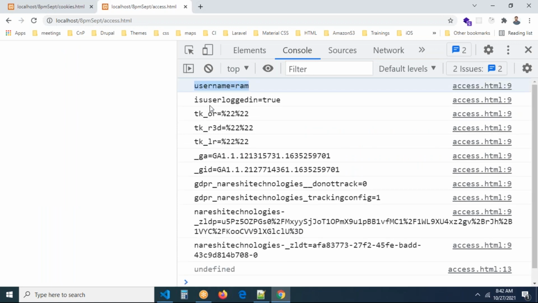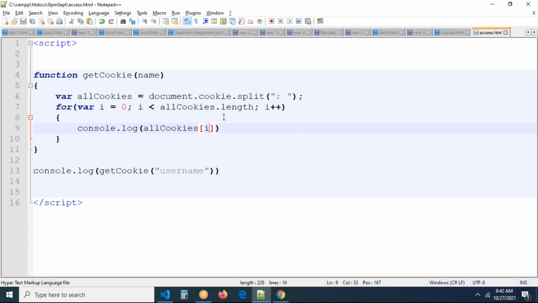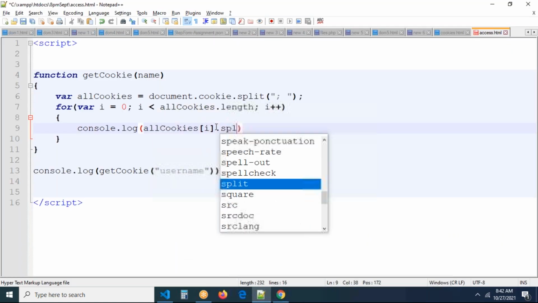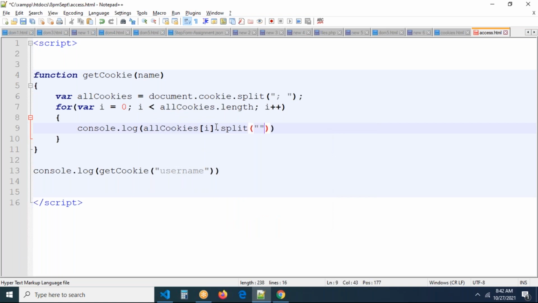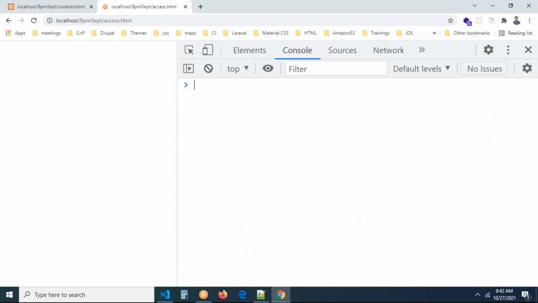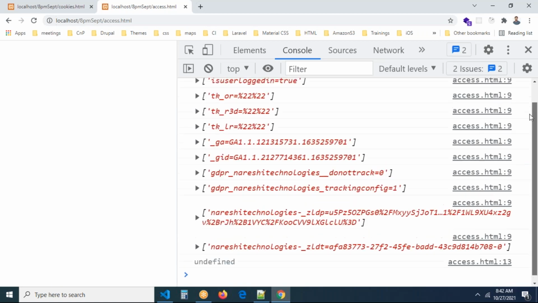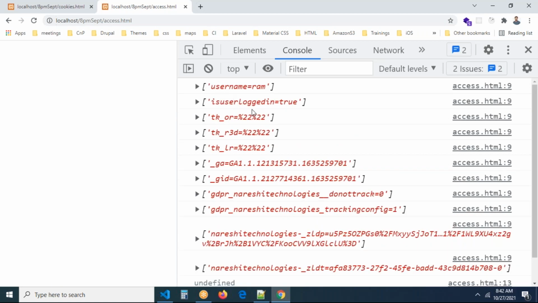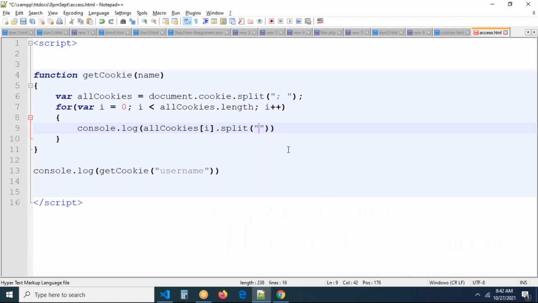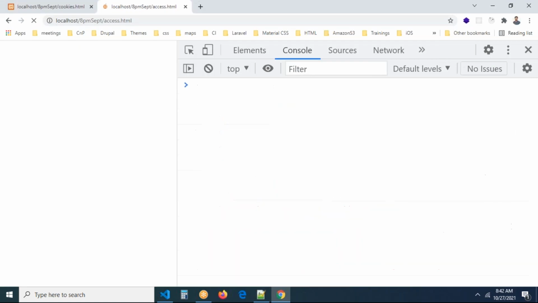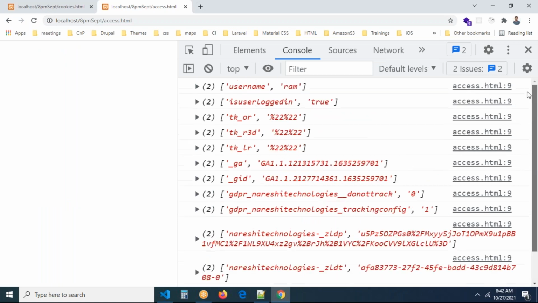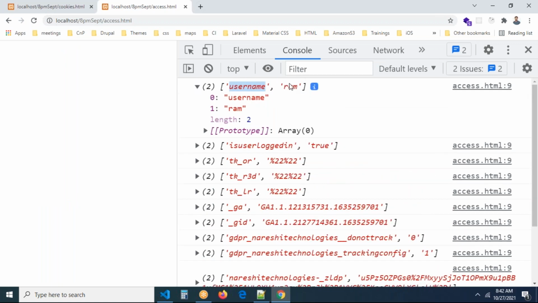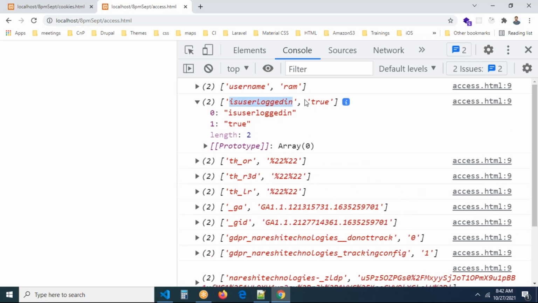Username rom, isUserLoggedIn, something. Now you can see everything is separated with the equal to symbol. So I want to use split, split with the equal to symbol. It is going to be an array again. Oh, what happened here? Split with the equal to symbol and not hash, equal to. Now everything is going to be an array again. This is an array: username and its value, isUserLoggedIn and its value.